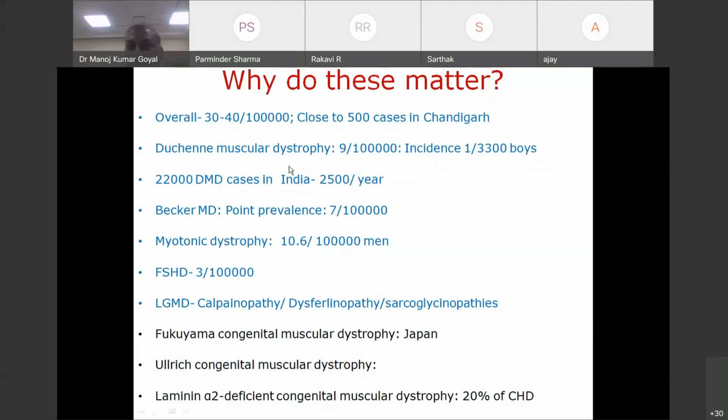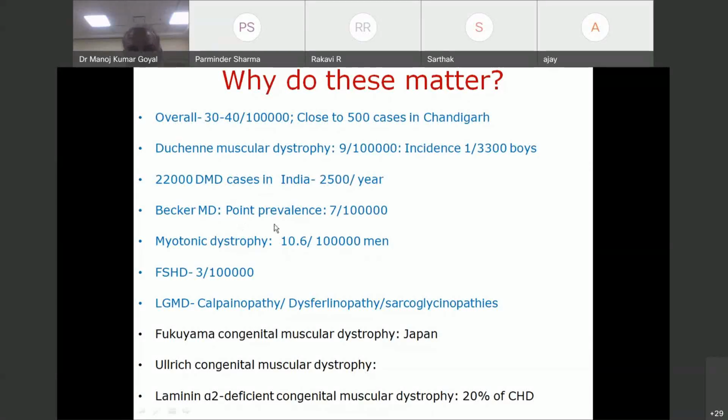The commonest one is Duchenne. It has a point prevalence of 9 in 1 lakh and an incidence of 1 in 3,300 male live births. So in India, at any point of time there are about 22,000 cases of Duchenne muscular dystrophy. This data dates back to 2000, so with increasing population, we must be having more now. And every year we add 2,500 more patients.